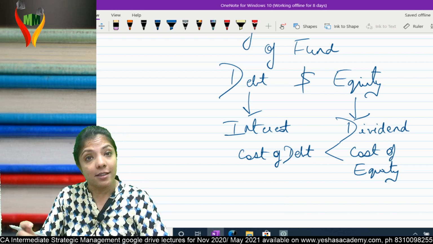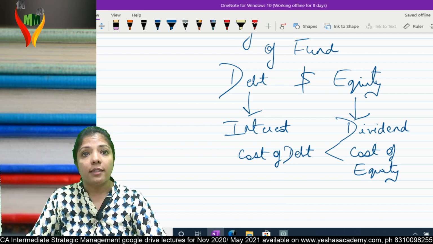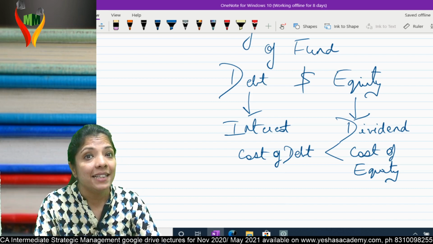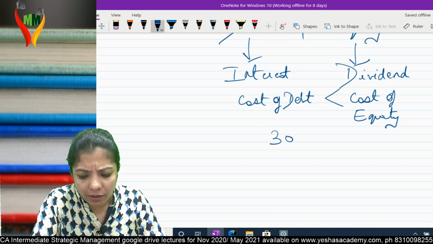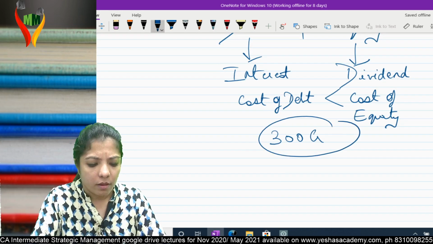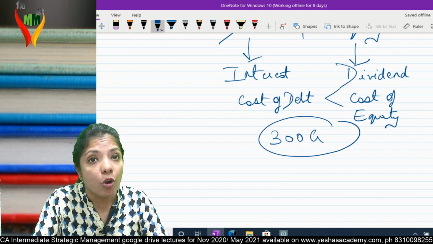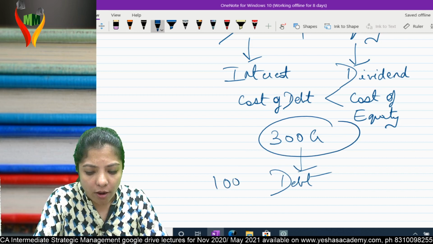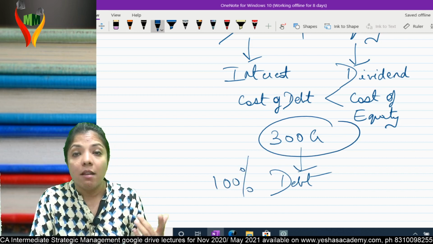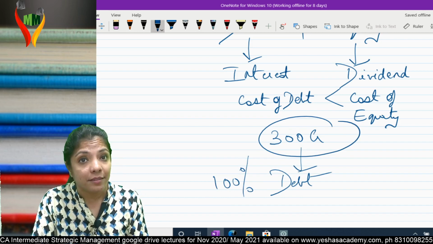So with this understanding, suppose I want 300 crore. This is my requirement. Should I go for 100% debt? Why? Because cost of debt is less.